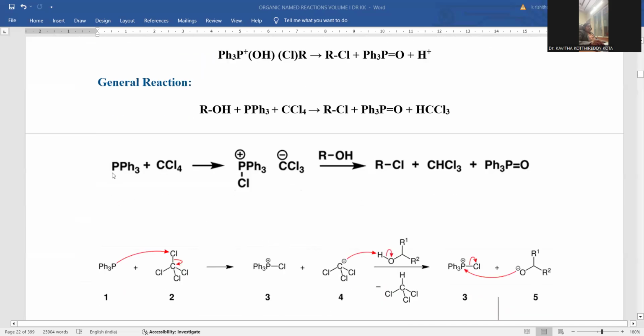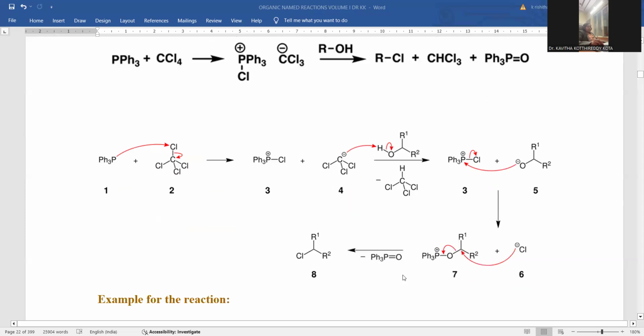In order to achieve this mechanism, triphenylphosphine is initially treated with the chlorinating agent, so the chlorine will be attached to the phosphorus. Here you can extend its covalency, so the phosphorus carries a positive charge and a phosphonium salt is originated. Later, you treat the starting hydroxyl compound with this one. Here the alkyl halide forms, and the CCl3 anion experiences protonation, giving rise to chloroform, and the PPh3 abstracts the oxygen from this alcohol, so triphenylphosphine oxide is another byproduct. This is the way the mechanism is clearly manifested.